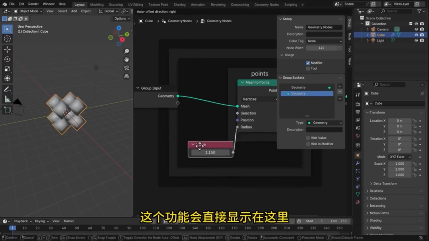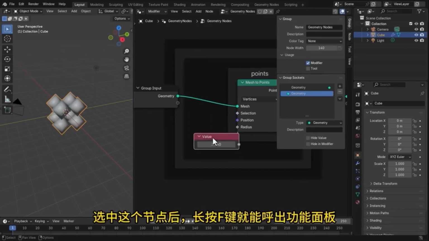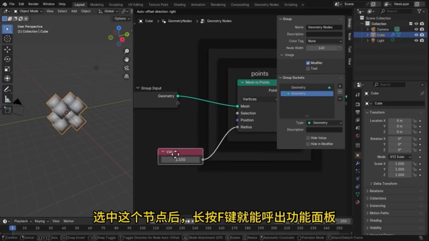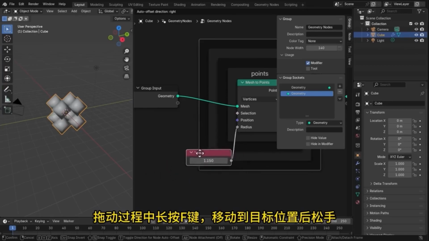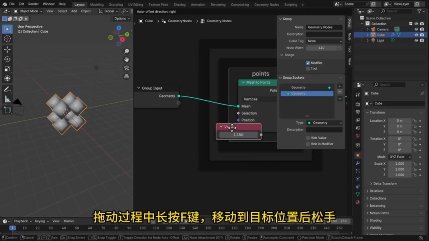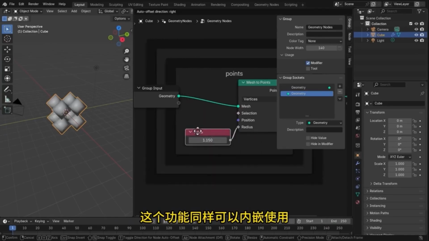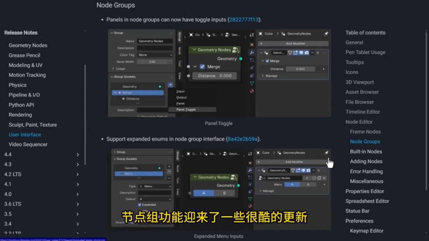This feature will be directly displayed here after selecting this node. By holding down the F key, you can bring up the function panel. While dragging, keep holding the F key, move to the target position, and then release. This feature can also be embedded using node group functionality, which has received some cool updates.